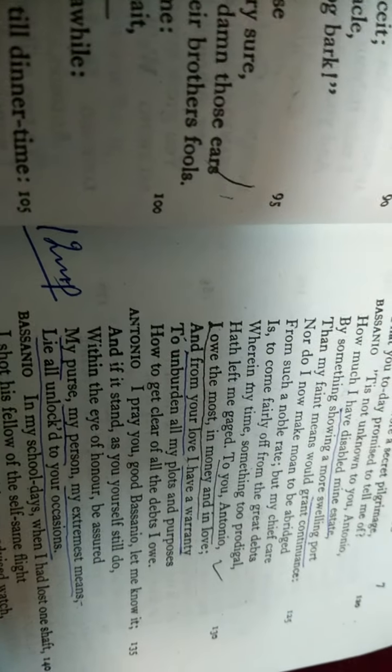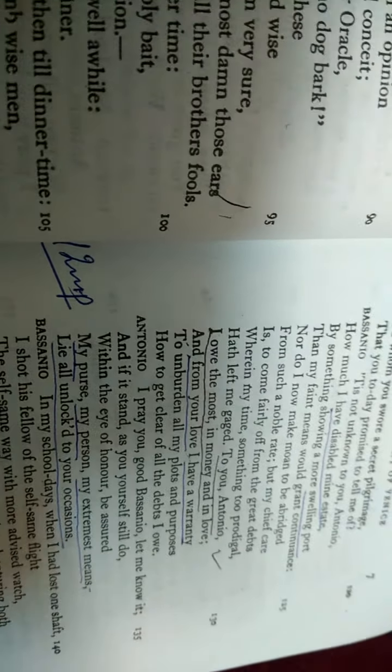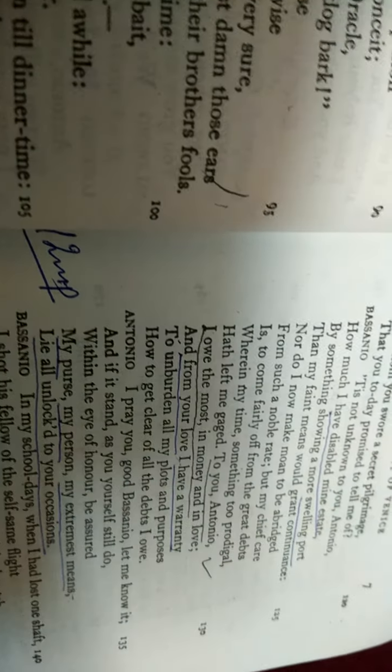Bassanio is of the opinion, he utters that he has full faith in Antonio. And Antonio points out a very important dialogue in which he utters, "My purse, my person, my extremest means, lie all unlocked to your occasions." So this is the kind of intimacy, so far as development of plot is concerned.